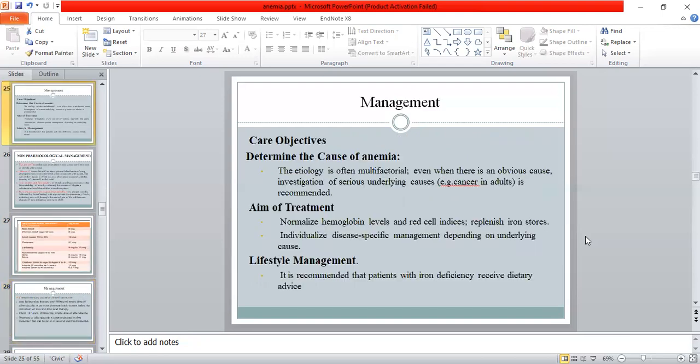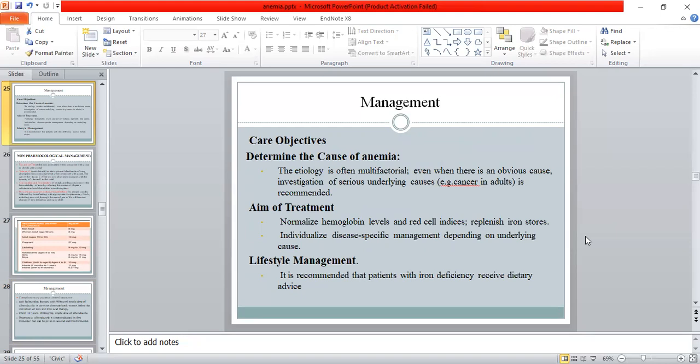Now comes the management of the anemia. Care objective. Firstly, determining the cause of the anemia. Etiology is often multifactorial. Even when there is an obvious cause, investigation of serious underlying causes like cancer in adults is recommended. So the aim of treatment is to normalize hemoglobin level and red cell indices, replenish the iron store, and individualize the disease-specific management depending on the underlying cause.